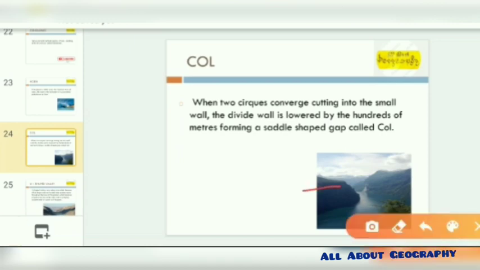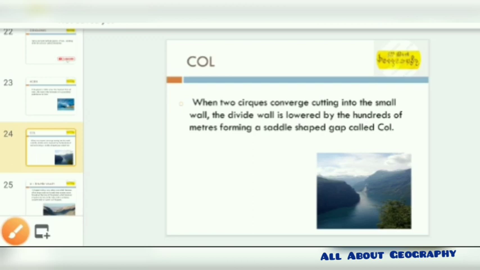Now if we imagine these two as part of the cirque, and this is about hundreds of meters that has been formed, and it has been divided by lowering by hundreds of meters, forming a saddle-shaped gap. And if you clearly observe, if I erase that part, a saddle-shaped gap has been formed in the middle. So this gap is known as the col.